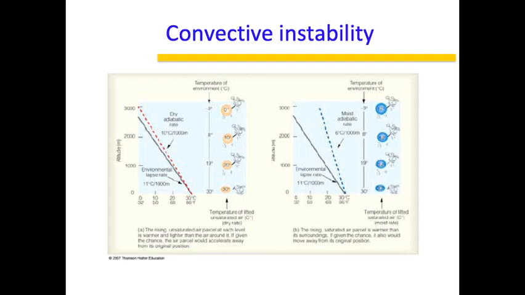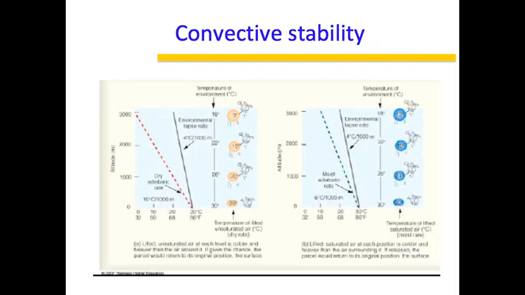CIN, which is the convective inhibition, is low, as opposed to convective stability, where the reverse happens, where the environment cools at a lower rate. So that means that it is more stable. So CIN is high, so the convective inhibition is high, so it will not allow the parcel to grow to higher heights, and that is not good because it will not lead to formation of thunderclouds. Thunderclouds require a lot of CAPE and low CIN, so that they can grow to very tall heights. So far we have discussed CAPE and CIN, and CAPE should be high and CIN should be low for clouds to form.